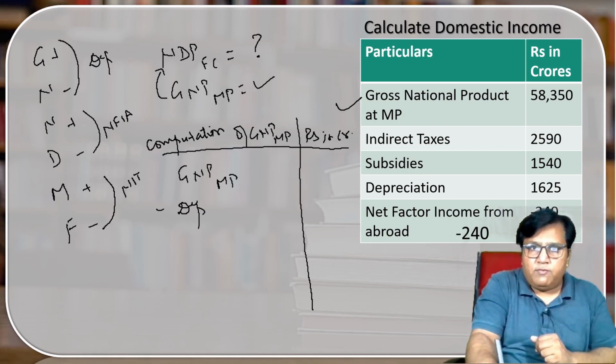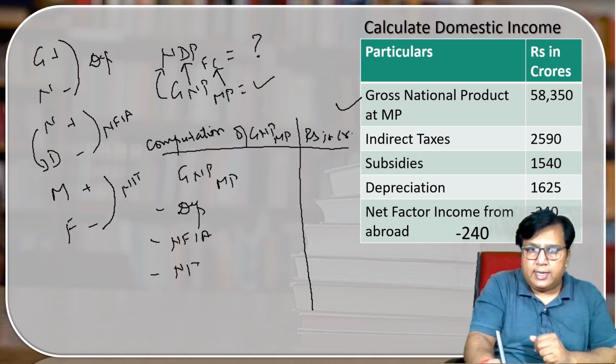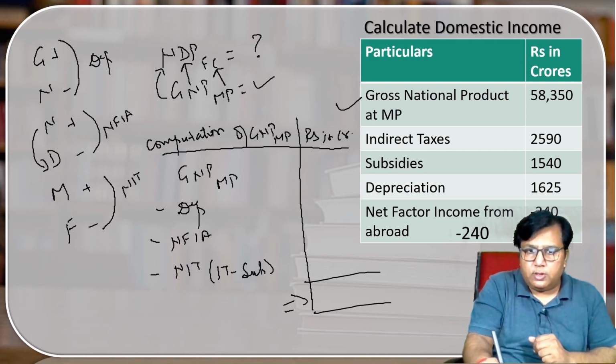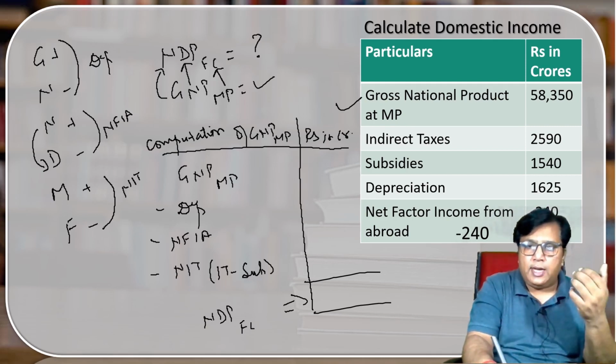Then we have to convert N into D. To convert N into D, we have to minus NFIA. Then we have to convert MP into FC. It means minus net indirect taxes. Net indirect taxes means indirect tax minus subsidies. Then we will get domestic income, NDP FC. We have drawn the format by using the concept of Germany ne nahi di mujhe Ferrari.